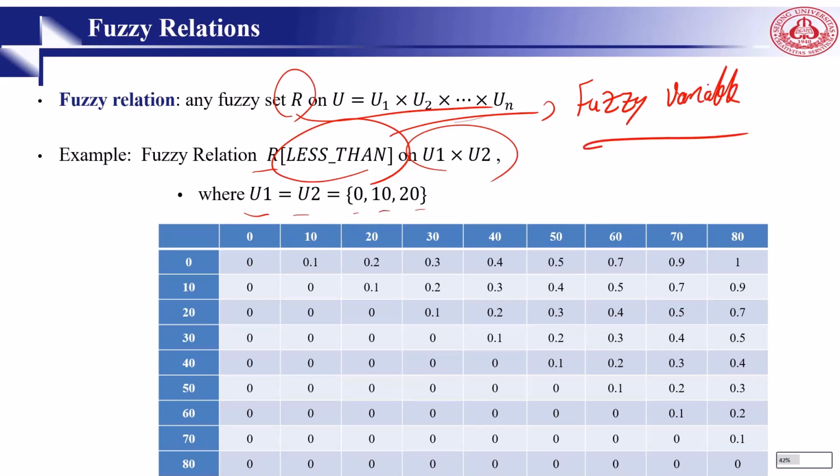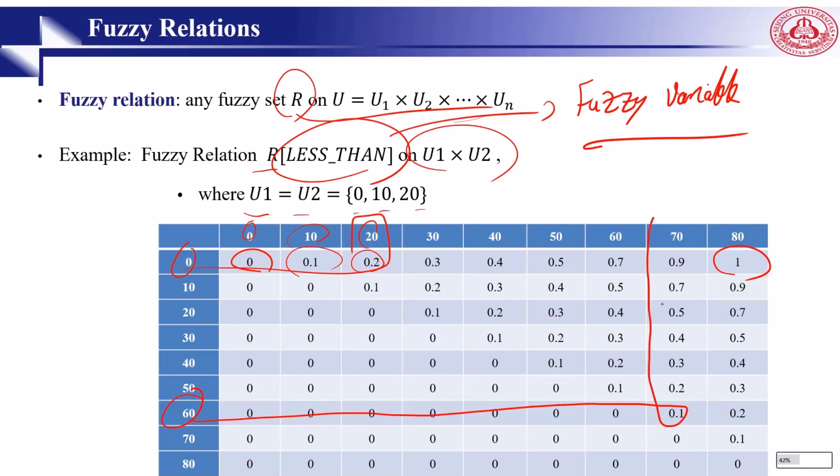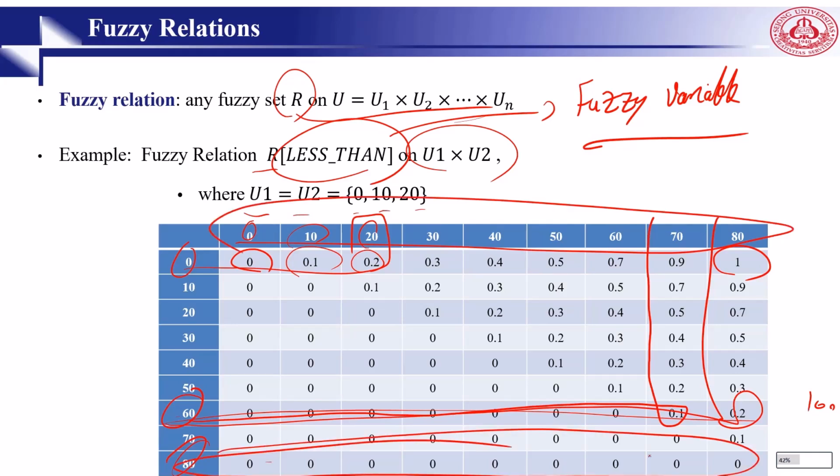So here in this table, we can see the degree of being less than comparatively for each pair in this table that we have. In the first row, we have 0 and 0, you can see. So it's 0, it means not less than. 0 is less than 80 with the membership of 1. 0 is less than 10 with the membership of 10%. Compared to 20%, 60 is less than 70 by the probability of 10%. And 60 is less than 80 by the probability of 20%. 60 is less than 100 by the probability of, for example, 70%. 80 is not less than any of these. So you can see the membership function is totally 0 because 80 is not less than any of those numbers.